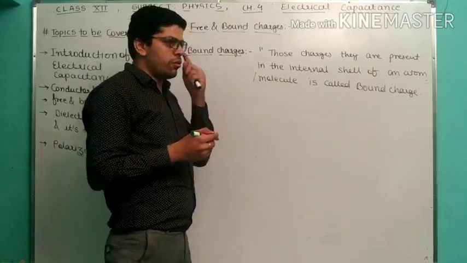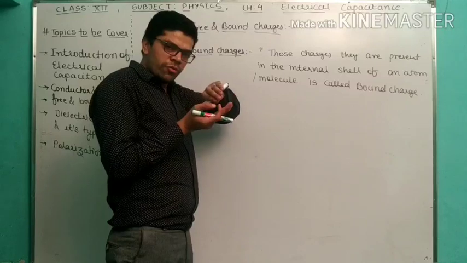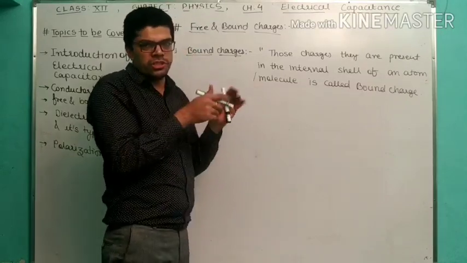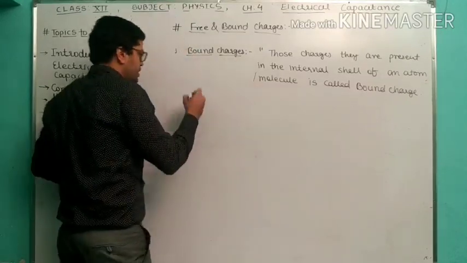So why are we calling them bound charges? First of all, this is the definition on the basis of position. Now we are talking about why.